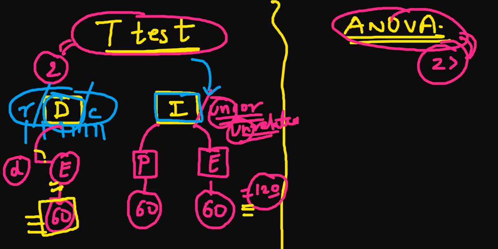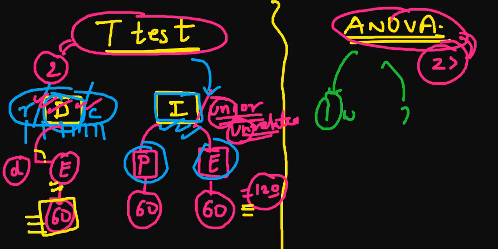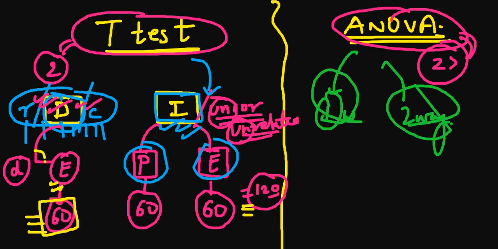Okay, the number of samples, whether they are being retested or tested again, will give you the answer as the dependent sample. And if they are not related in any way, what will be the answer? The answer will be the independent sample. And in ANOVA it's simple, either it's one-way or two-way. One-way and two-way ANOVA we have over here, for more than two groups, more than three groups.